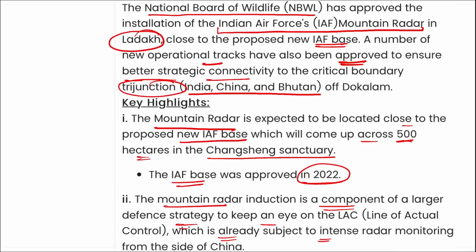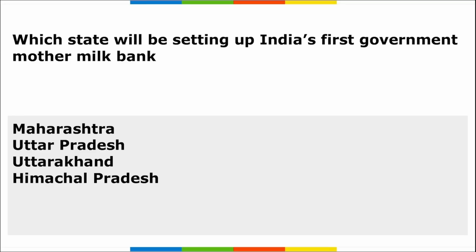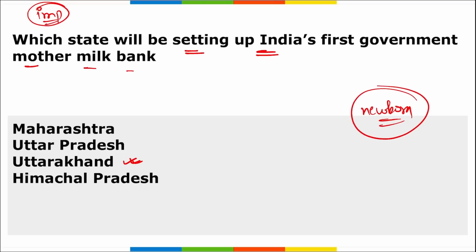All right. Next, which state will be setting up India's first government mother milk bank? I repeat, which state will be setting up India's first government mother milk bank? So remember, the state will be Uttarakhand. Important question. In order to provide the desired nutrition required for a newborn, India's first government milk bank will be set up.